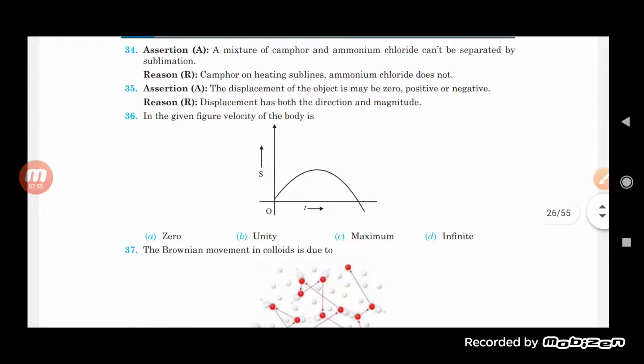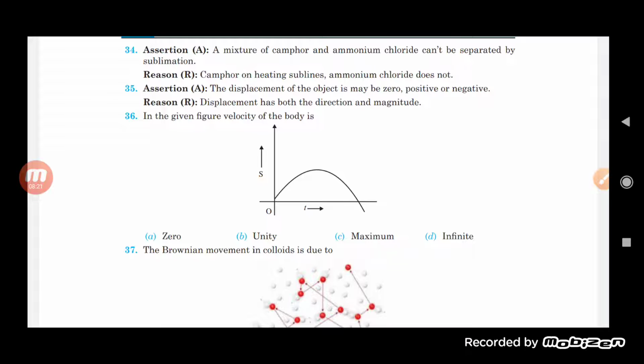Now, the assertion: a mixture of camphor and ammonium chloride can't be separated by sublimation. Reason: camphor on heating sublimes, ammonium chloride does not. So a mixture of camphor and ammonium chloride cannot be separated by the process of sublimation. The reason is: when we heat camphor, it sublimes, and ammonium chloride does not.